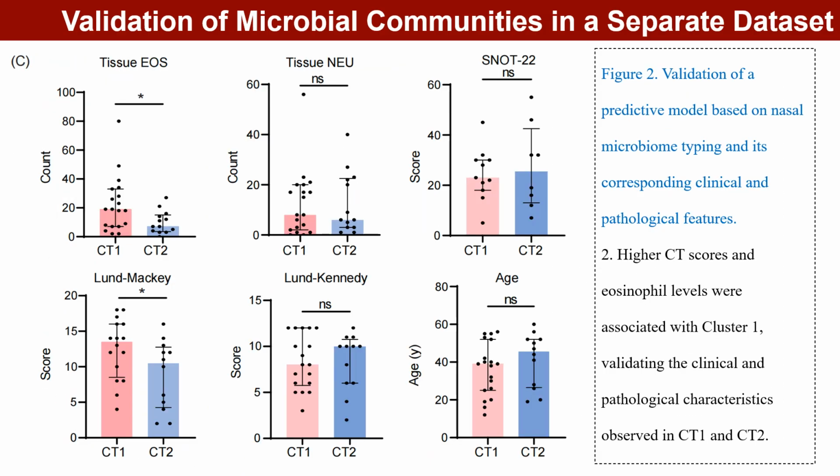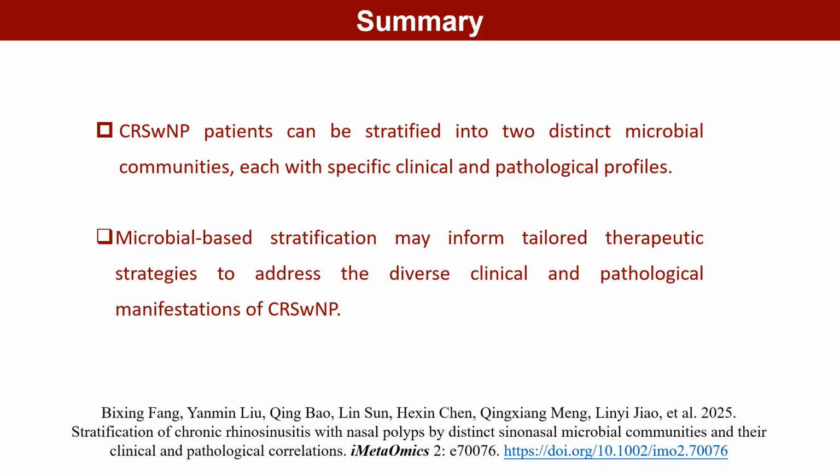Higher CT scores and eosinophil levels were associated with Cluster 1, validating the clinical and pathological characteristics observed in CT1 and CT2. Finally, we summarize this article. CRSwNP patients can be stratified into 2 distinct microbial communities, each with specific clinical and pathological profiles. Microbial-based stratification may inform tailored therapeutic strategies to address the diverse clinical and pathological manifestations of CRSwNP.